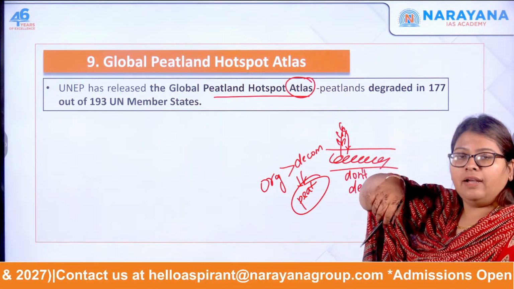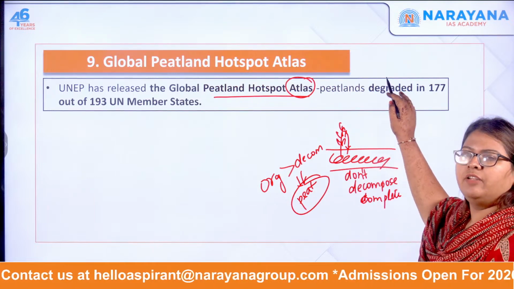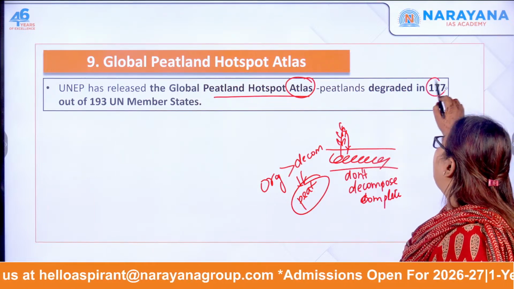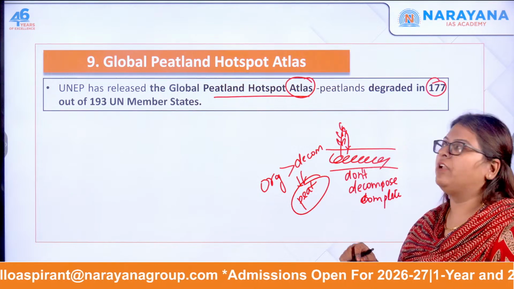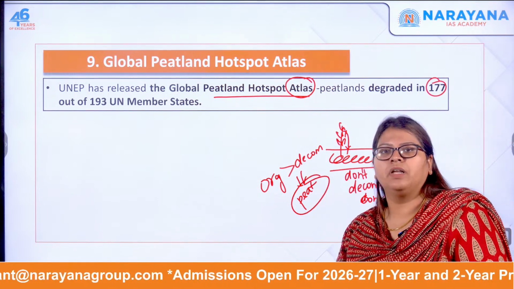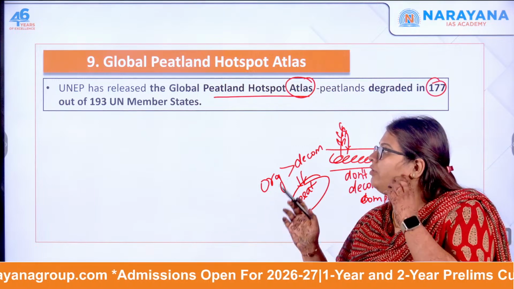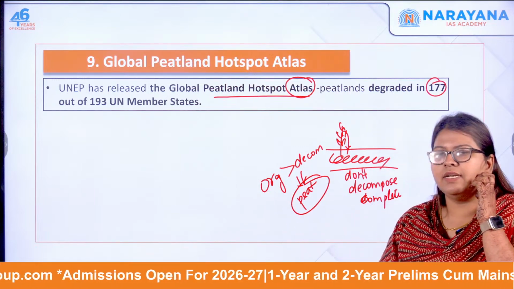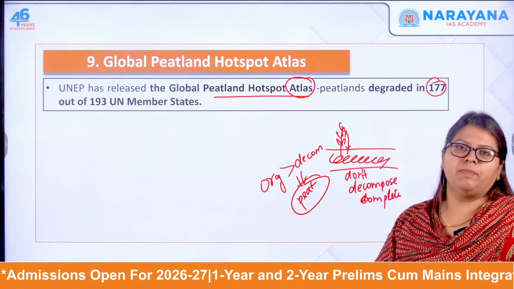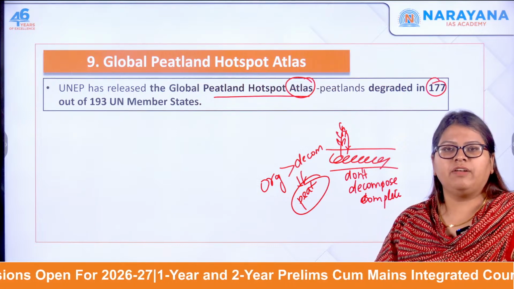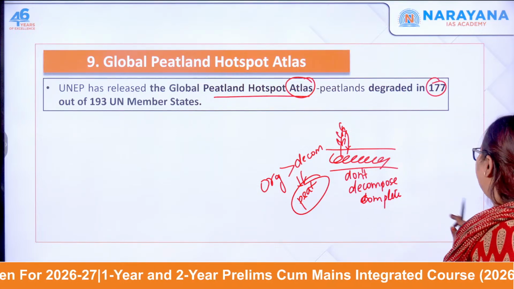According to that, the peatlands have degraded in 177 of the 193 UN member states. So out of 193 UN member states, in 177 countries there are peatlands which have been degraded significantly.